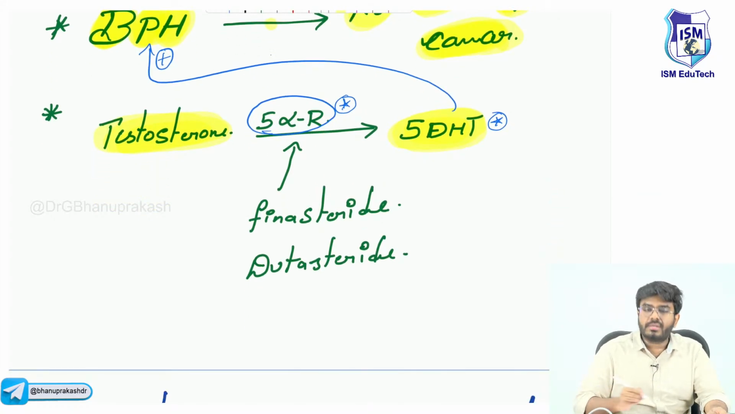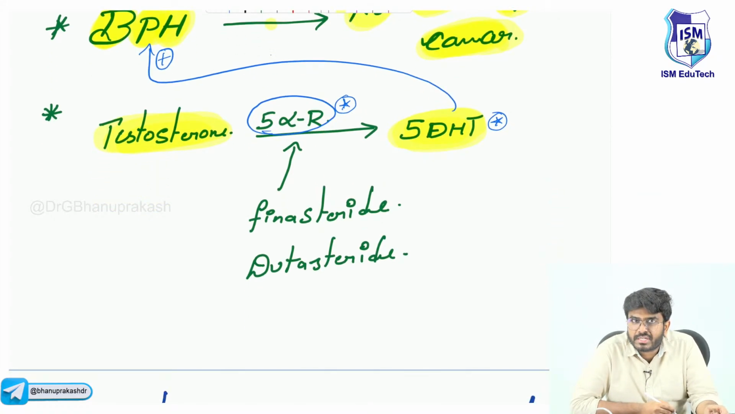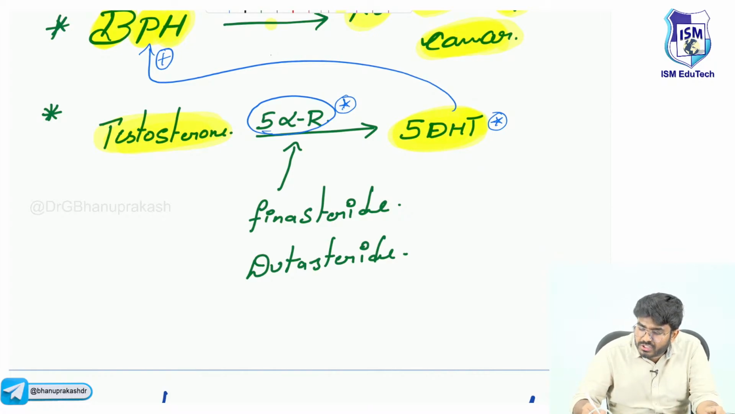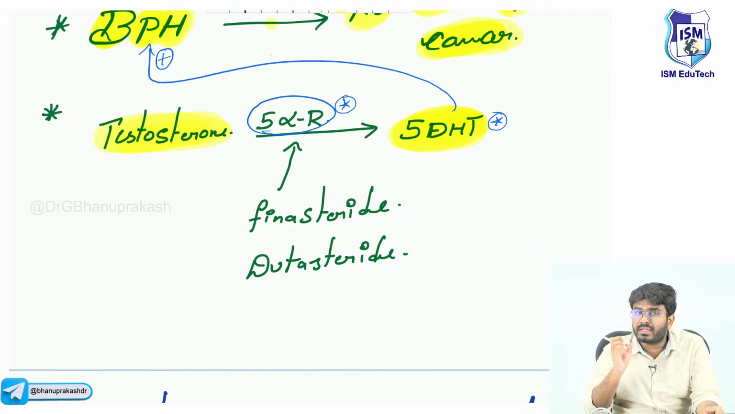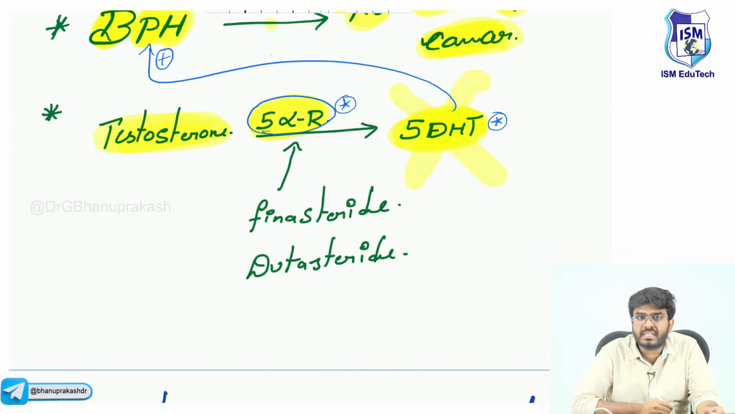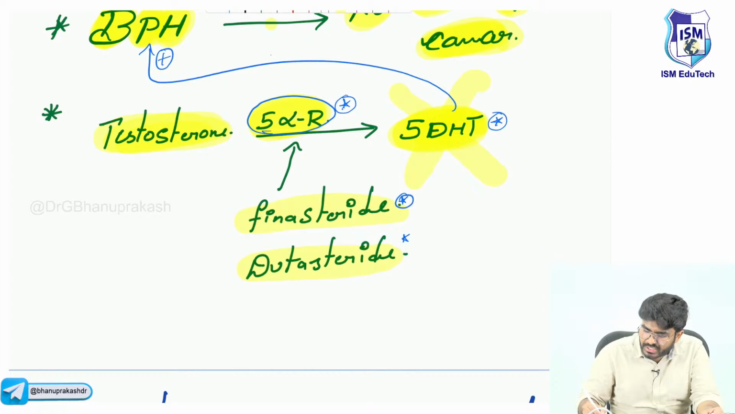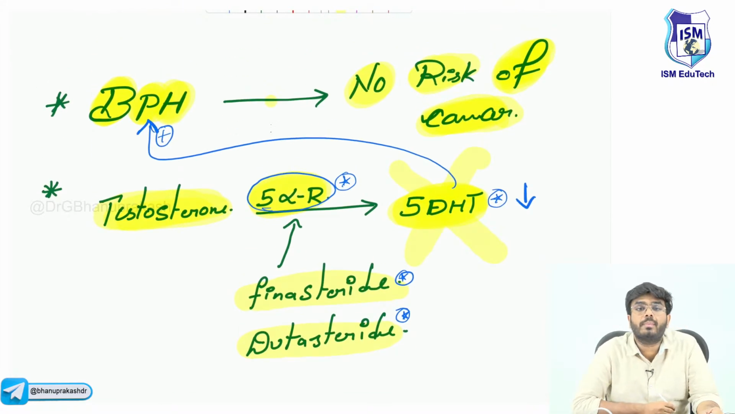Now, how to treat this condition? Which drugs are used in benign prostatic hyperplasia? Dihydrotestosterone is the stimulus for the prostate to grow, so we can inhibit the enzyme 5-alpha reductase. Then dihydrotestosterone levels will decrease. Who are the 5-alpha reductase inhibitors? Finasteride and dutasteride. These drugs will decrease the dihydrotestosterone levels. When the dihydrotestosterone level decreases, benign prostatic hyperplasia will be controlled. The rate of growth will be controlled.